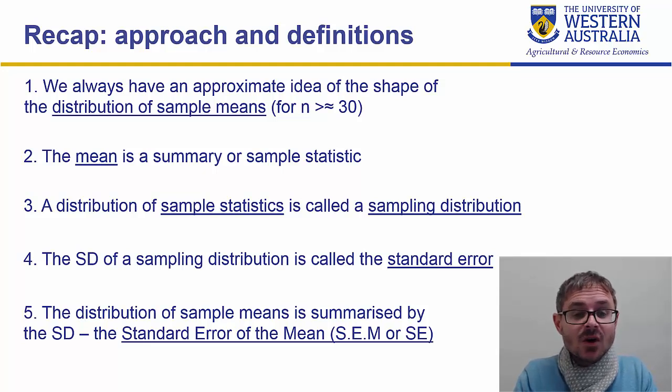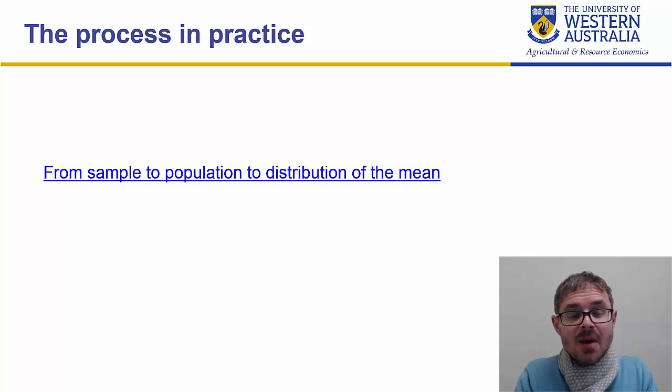So we're going to follow through now, and we're going to see the mapping of the steps that we have to follow when going from a sample to the distribution of the sample mean.